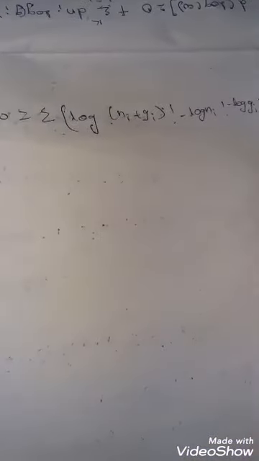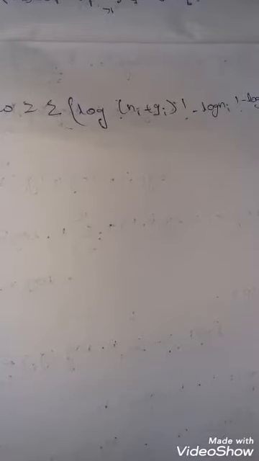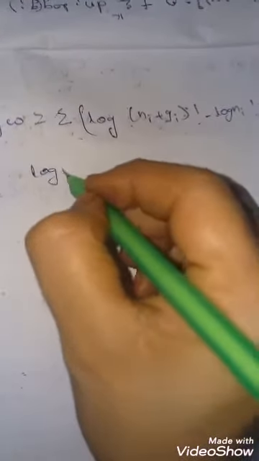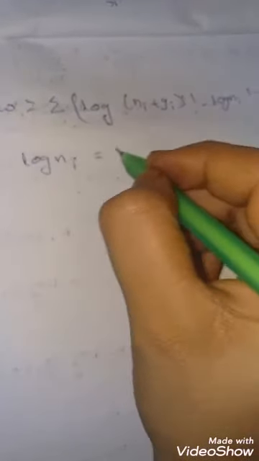We know by Stirling's theorem that log n factorial is equal to n log n minus n.